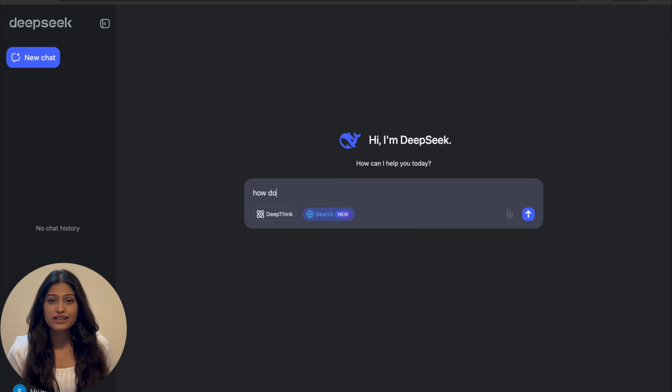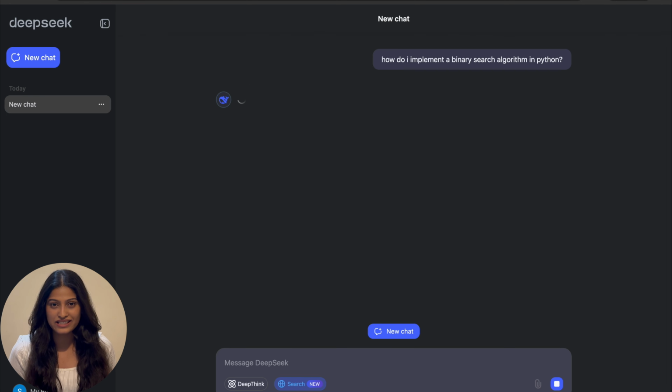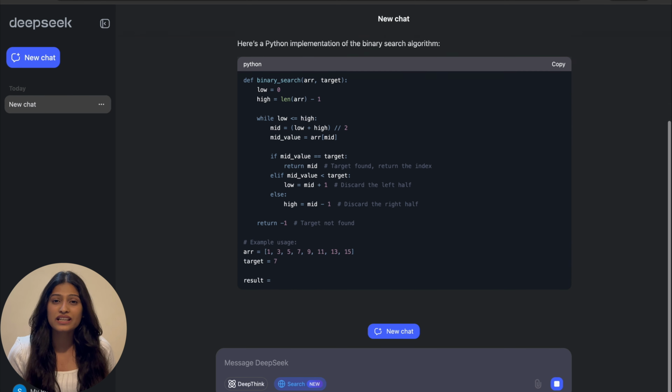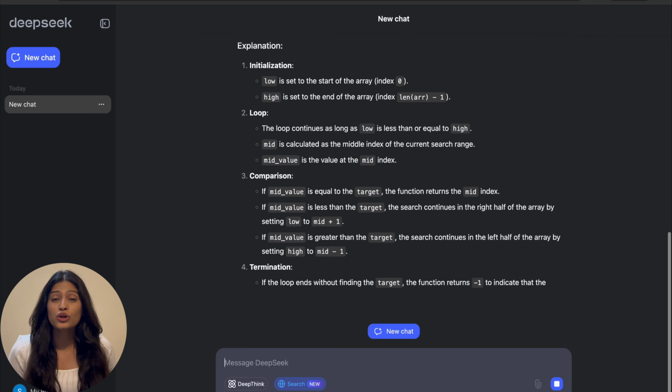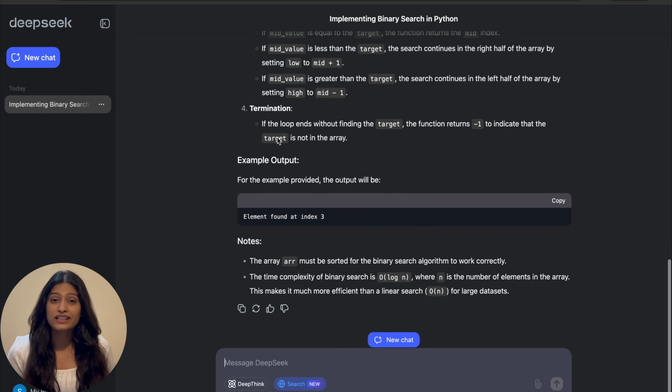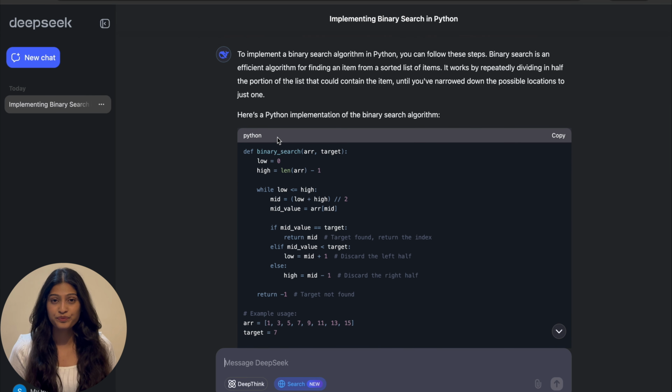First, let's ask a coding related question. How do I implement a binary search algorithm in Python? And just like that, DeepSeek provides a clear and concise code snippet. This is incredibly useful for developers looking for quick solutions or learning new algorithms.